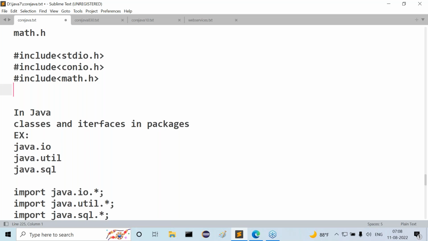If these header files do not exist in the C software, then the preprocessor will give some error message. If they exist inside the C software, then immediately the preprocessor will load all the header files content to the memory. Observe carefully what I am telling you now. Preprocessor will load all the header files content to the memory.